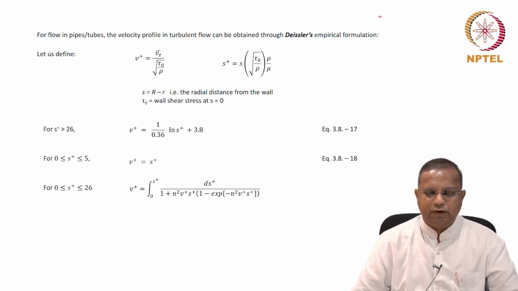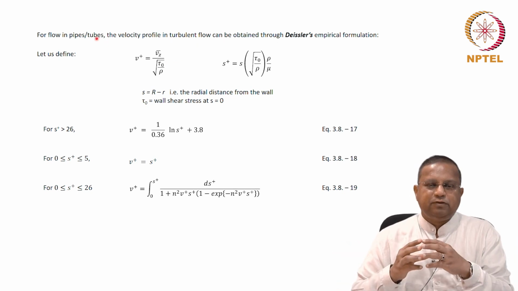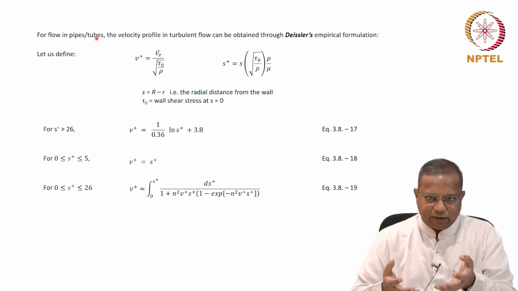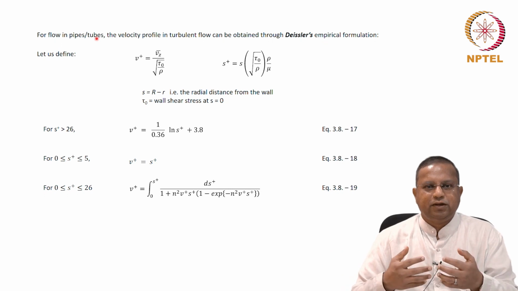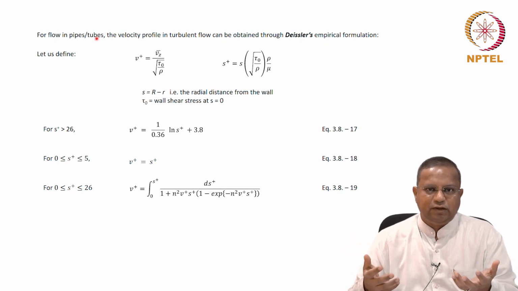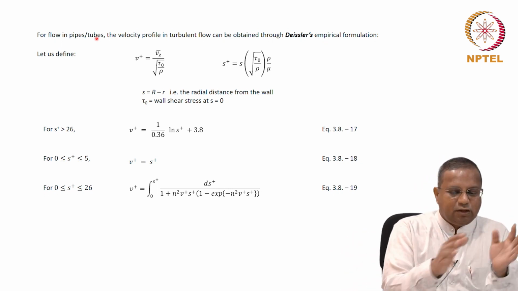So this empirical formulation can be used to get the velocity distribution in turbulent flow in pipes alone. Okay. Remember, this was from a set of experimental data, therefore it will be valid only to that condition. We don't have the luxury of fundamental understanding where we can apply with confidence with our eyes closed to any situation. That is what we could do earlier.